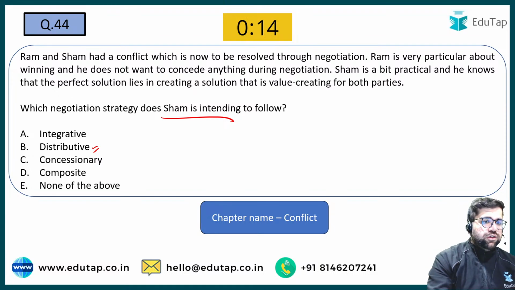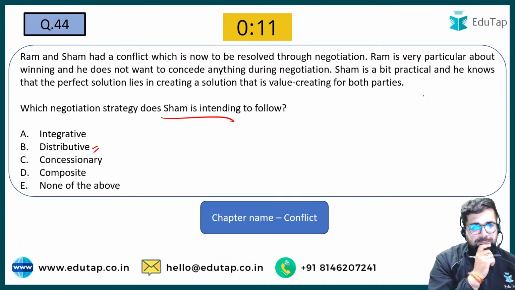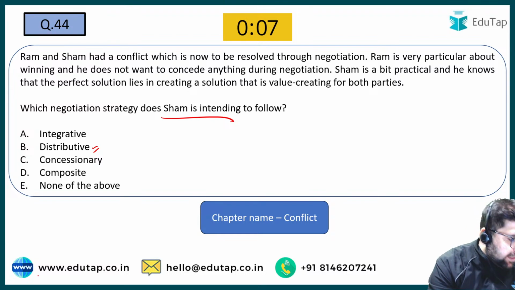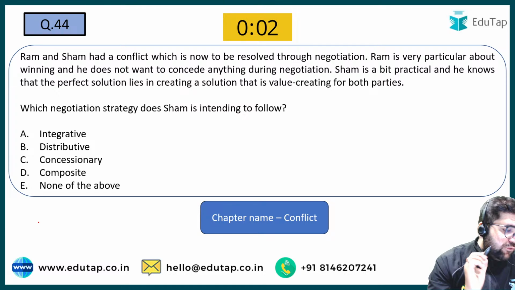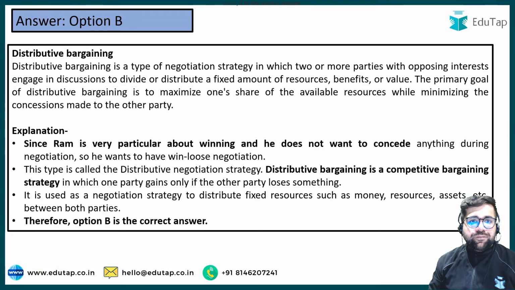Sorry. Yes, it will be integrative. Sorry. It will be integrative. Because under integrative you try to win, right? If I even check the answer, I think there's some mistake in this question.